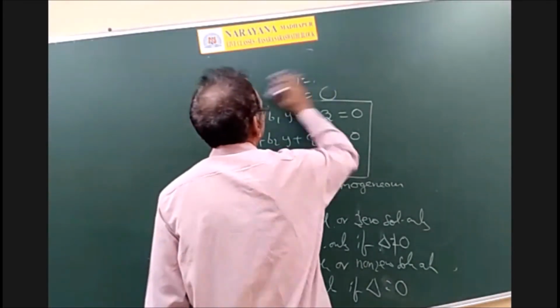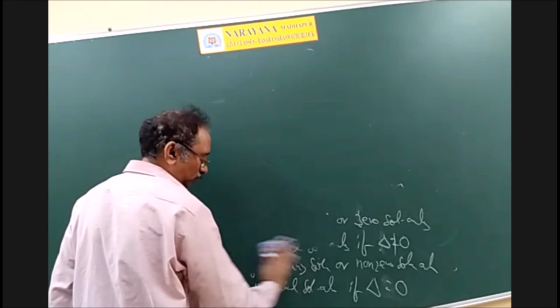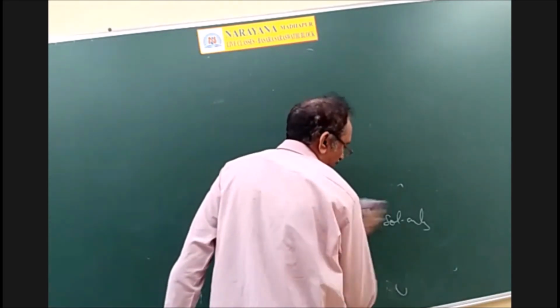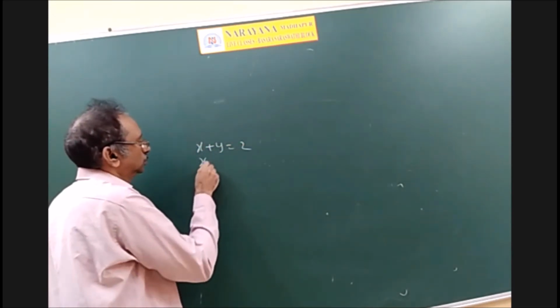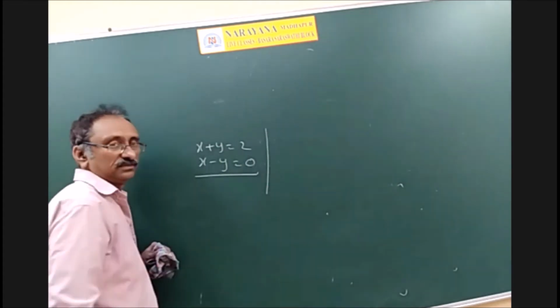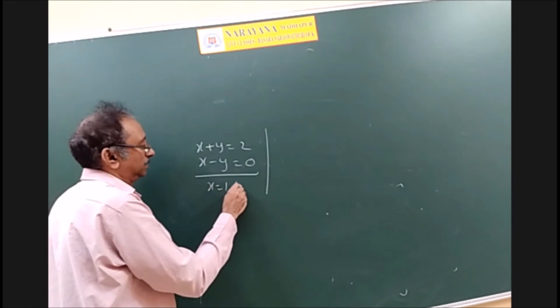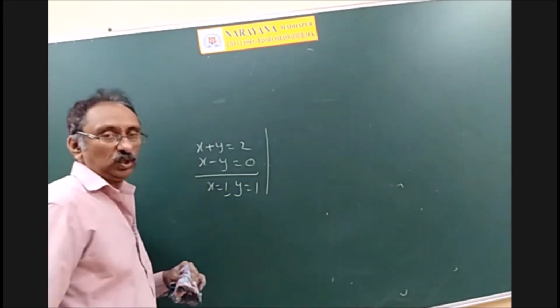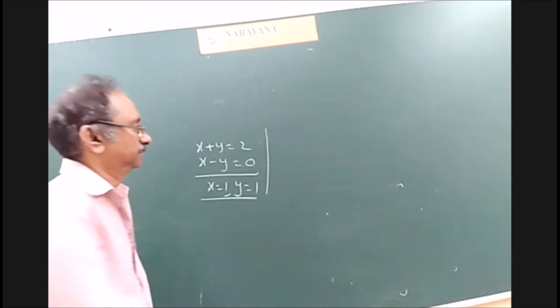See, a student is asking about consistency and inconsistency. So I will explain that with a simple example with two equations and two variables. Once again, x plus y is equal to 2, x minus y is equal to 0. This is one pair of equations. You solve: x is equal to 1 and y is equal to 1. You are getting only one solution.